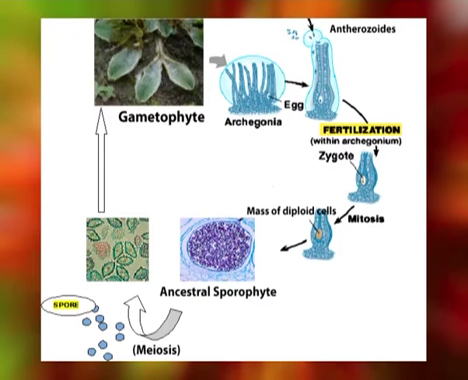The retained zygote underwent mitotic divisions instead of meiosis. This resulted in a mass of diploid cells forming a multicellular structure, the ancestral sporophyte. Successively, the cells of this cellular body divided meiotically to produce the haploid spores.